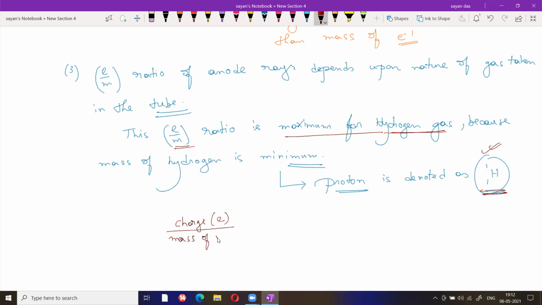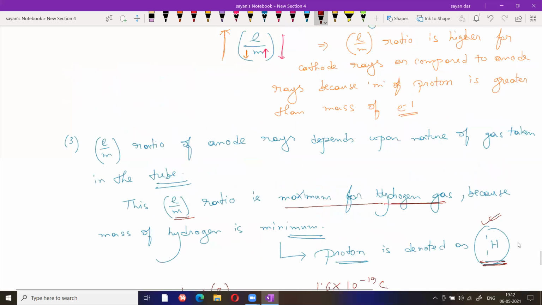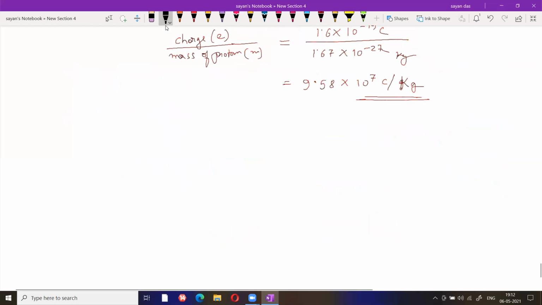E by M ratio for anode ray is 1.6 into 10 to the power minus 19 coulomb divided by 1.67 into 10 to the power minus 27 kg. So after calculating, you get 9.58 into 10 to the power 7 coulomb per kg. Okay, so the discovery of proton, or discovery of anode ray, is completed.